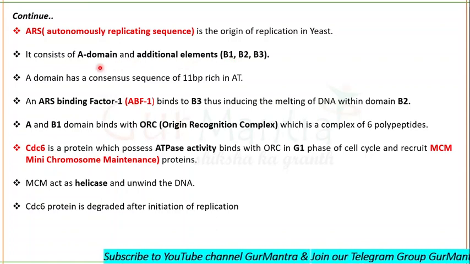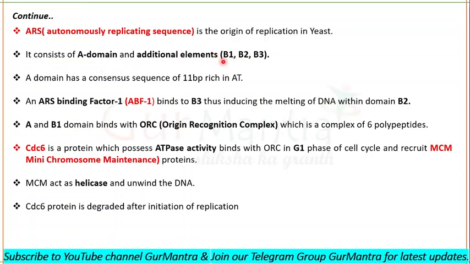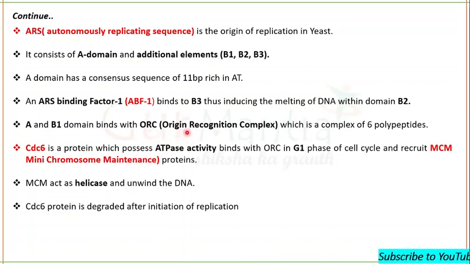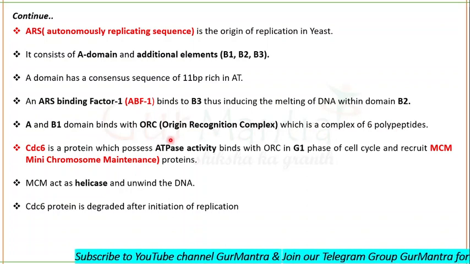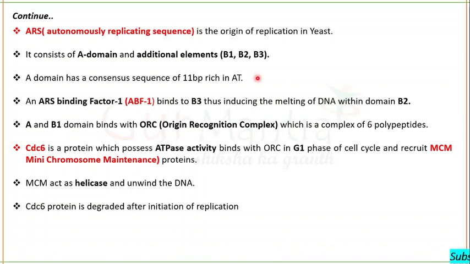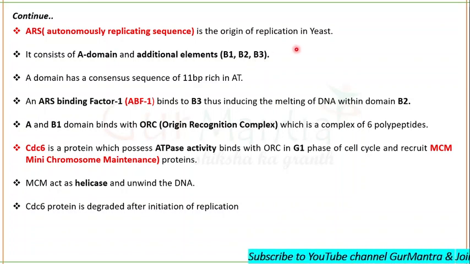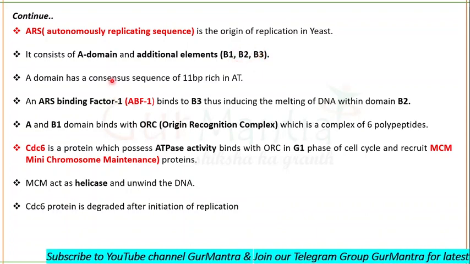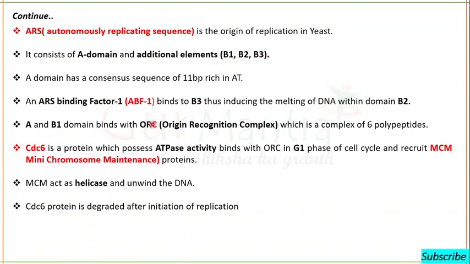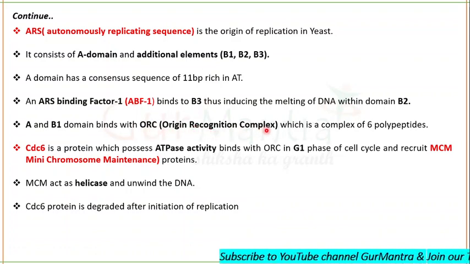A domain and B1 domain bind to the origin recognition complex, which is a complex of 6 polypeptides. Origin recognition complex. So B3 is binding to ABF, ARS binding factor 1, and causing the melting of B2 domain. A domain and B1 domain are binding to the ORC, origin recognition complex.